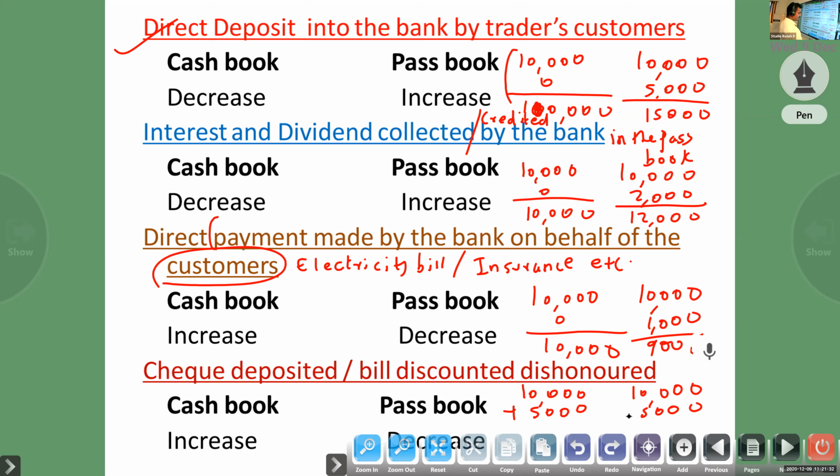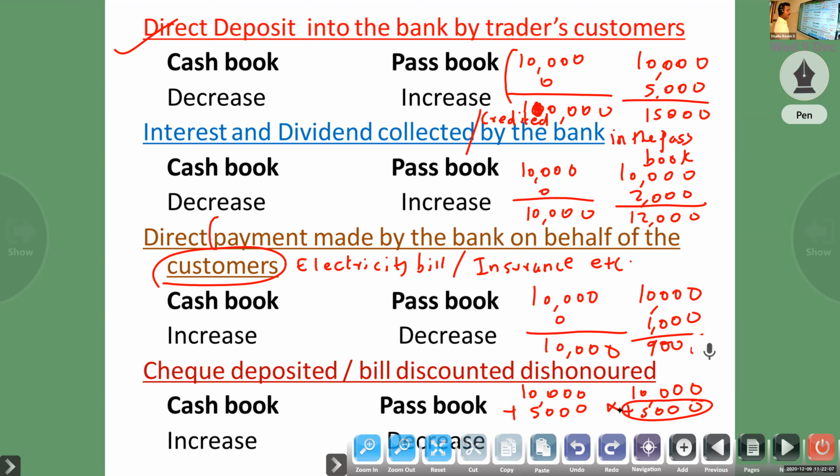I deposited one check, but this amount has no value. Example, I sold goods to Anila, I got the check and presented it to the bank. But while collecting, the bank found that Anila has no balance in the bank account, so it will be dishonored. That is a dishonored check, no value.